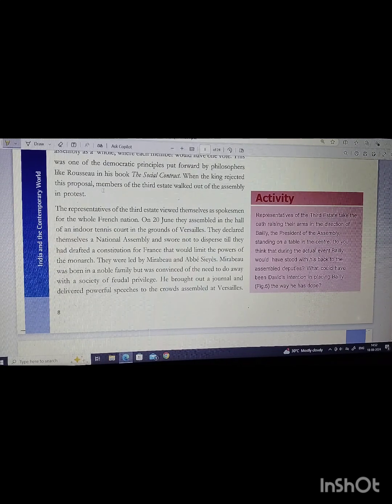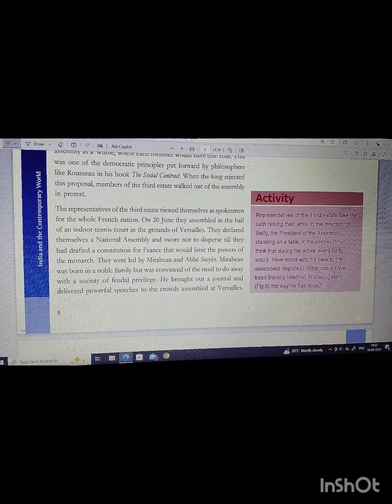The representatives of the third estate viewed themselves as spokespersons for the whole French nation. Means they actually started to tell what kind of injustice had taken place when all of their 600 members went to the assembly for discussion.